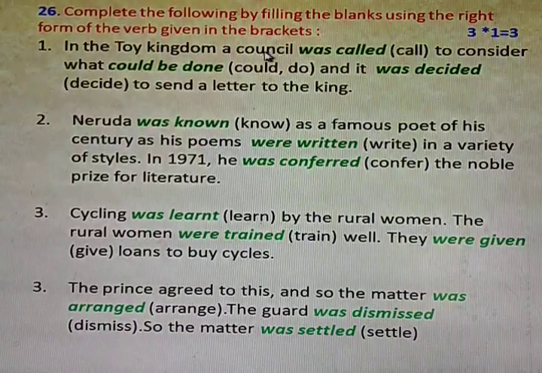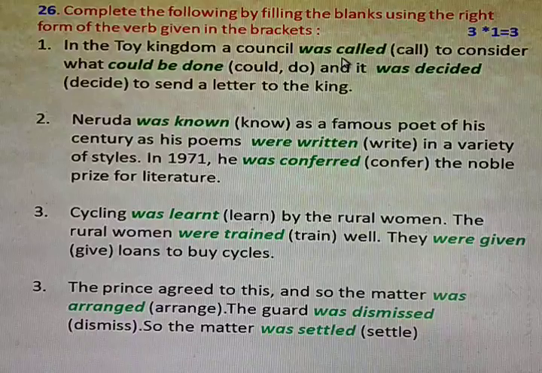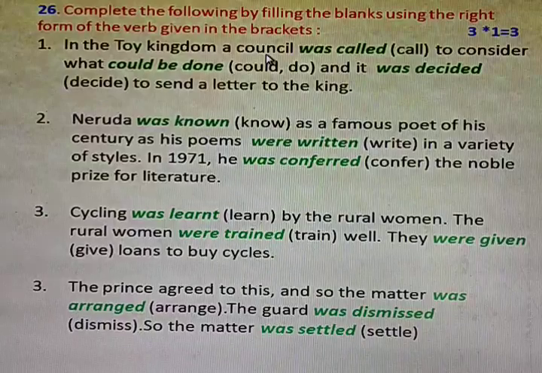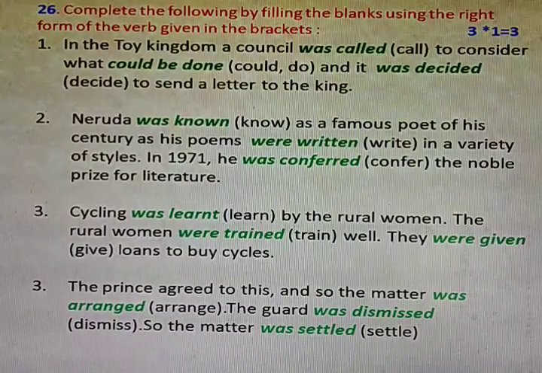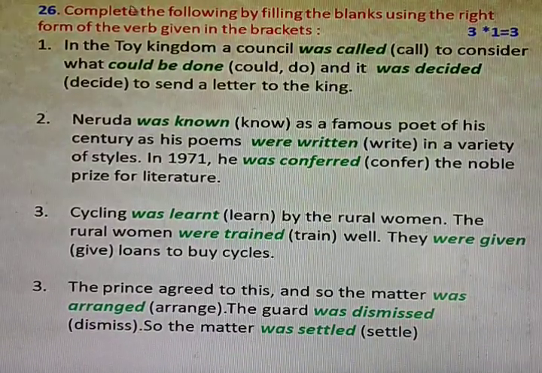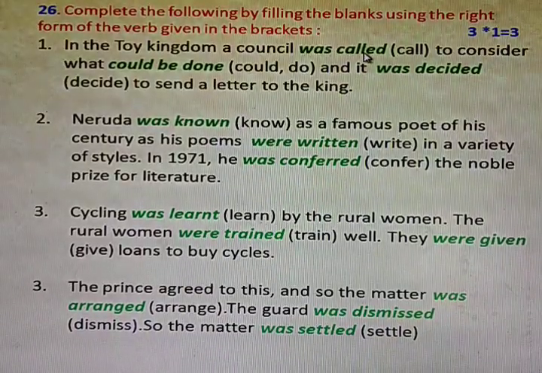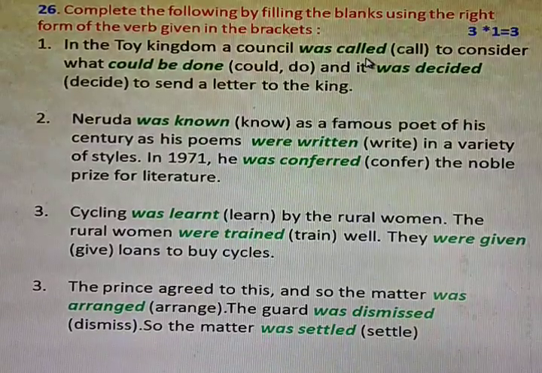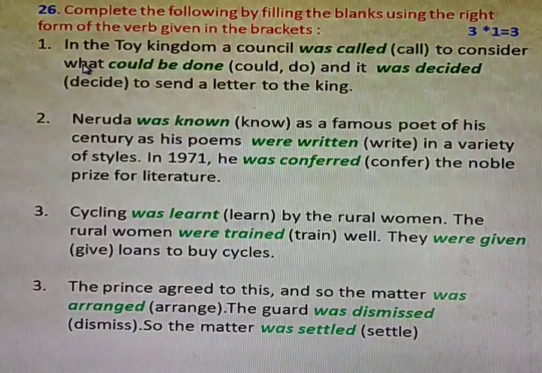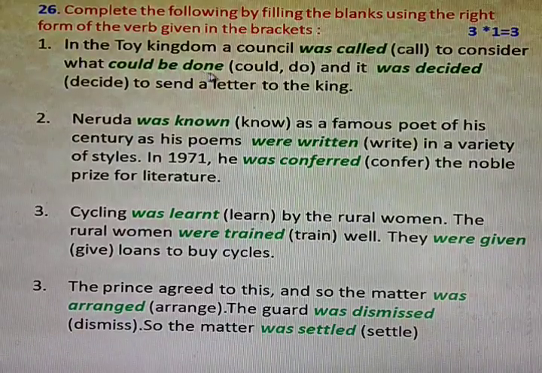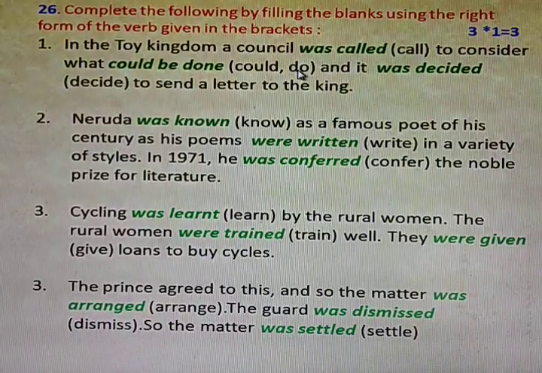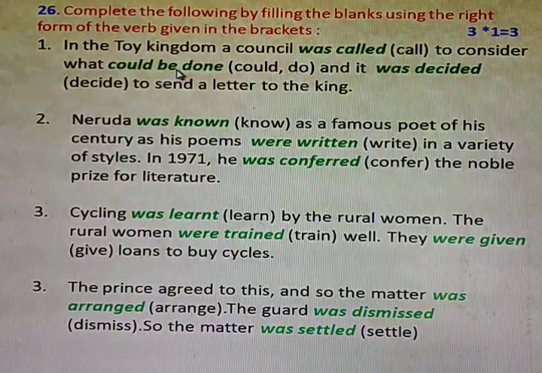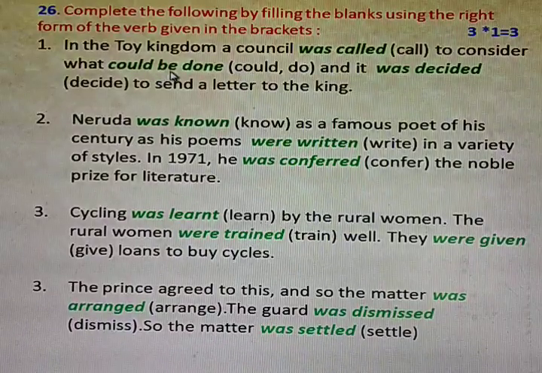In the toy kingdom, a council, I have already written the answers in green color, was called. A council is singular, singular past: was. And call is the verb here. The past participle form of call is called. Was called to consider what could be done. Could is the do form, the past participle of do, does, done. So could be done. Be is also a helping verb here.